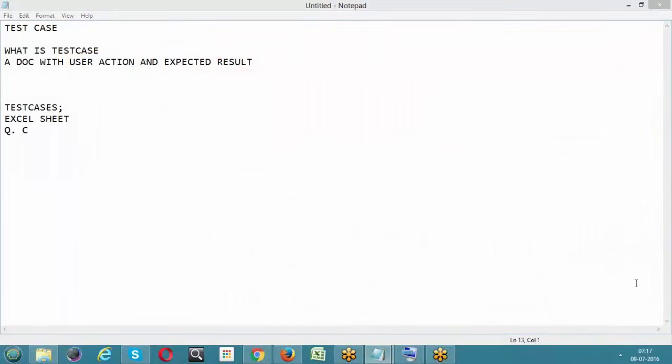Do we have any rules to write the test case? Yes, we do. The very first thing is that it follows some naming convention. Whenever we are writing a test case ID, we need to follow some naming convention. Not only the naming convention, we even need to follow a few more things.